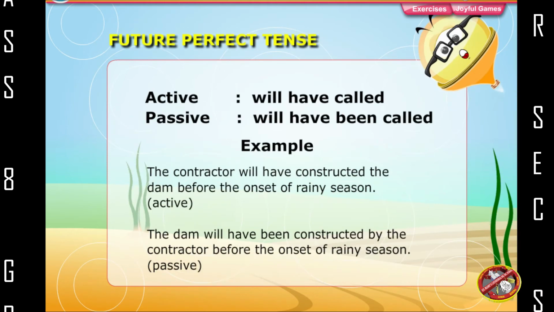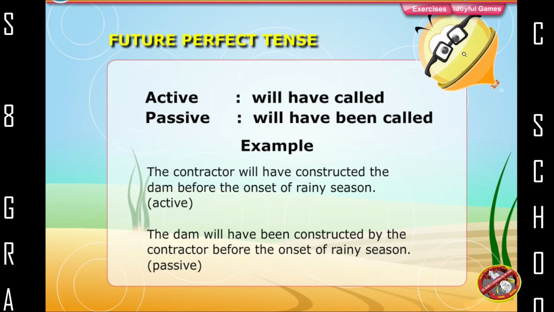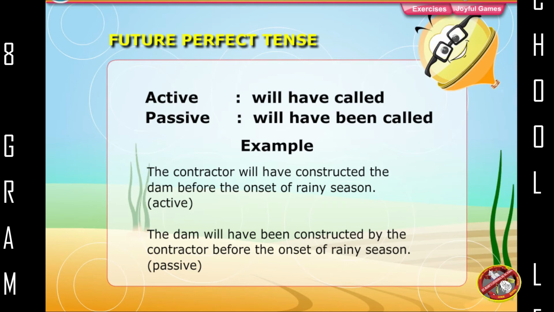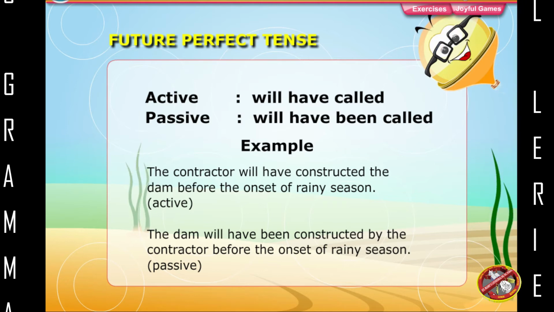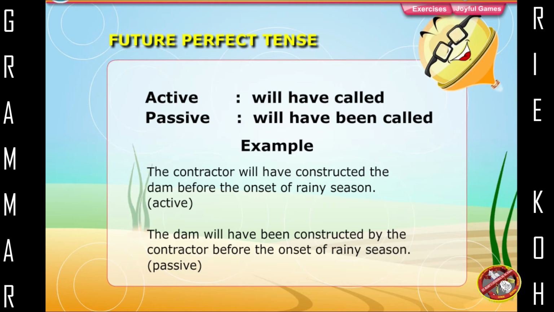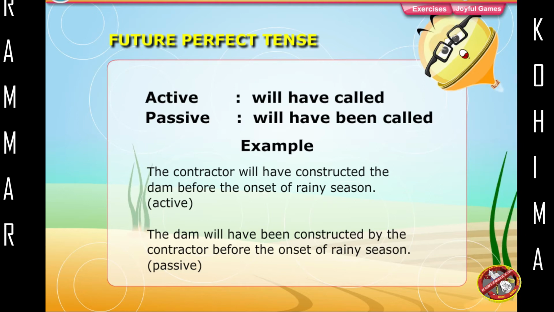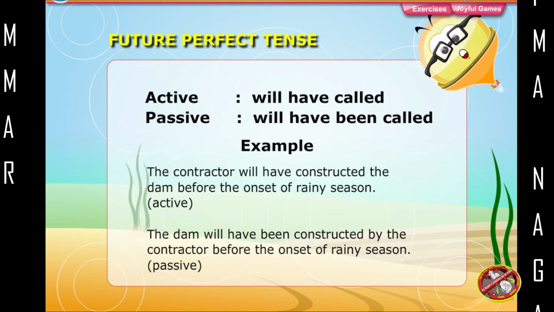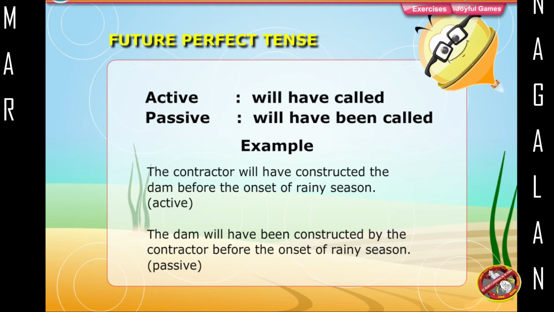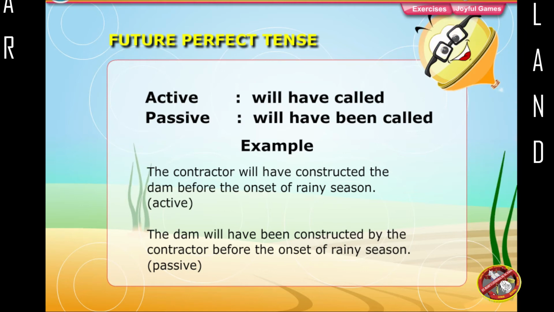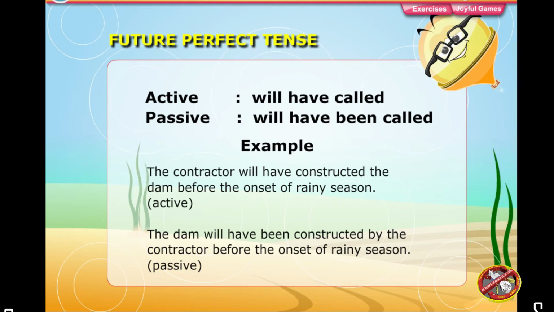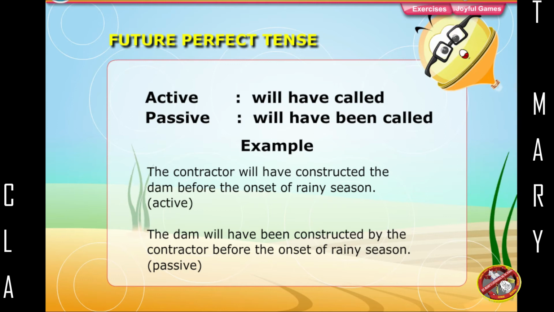Future perfect tense: active, will have called; passive, will have been called. Example: The contractor will have constructed the dam before the onset of rainy season, active. The dam will have been constructed by the contractor before the onset of rainy season, passive.